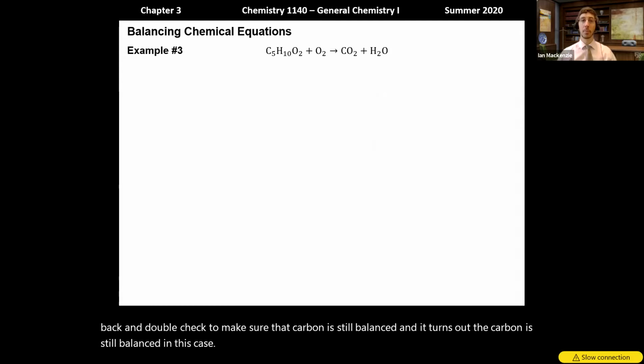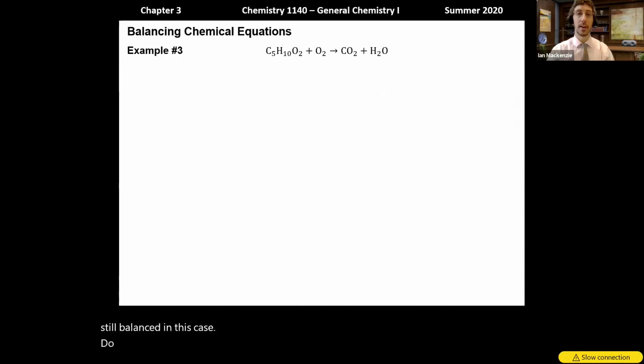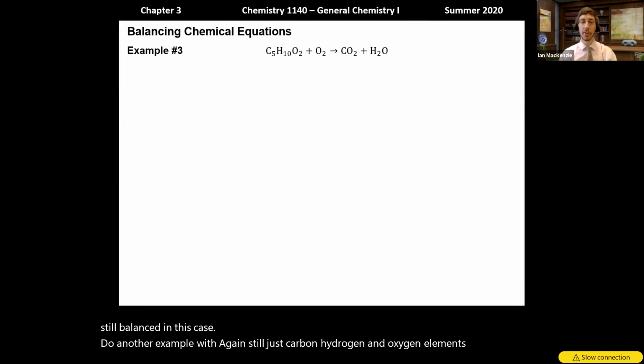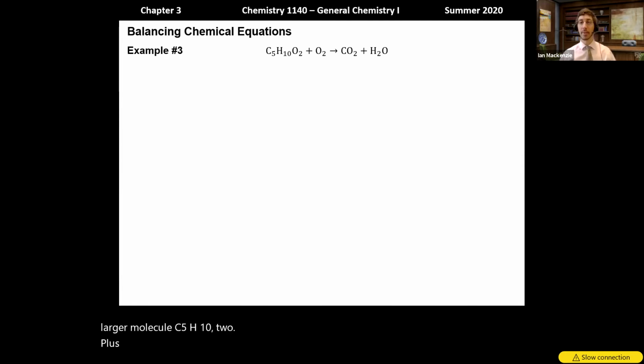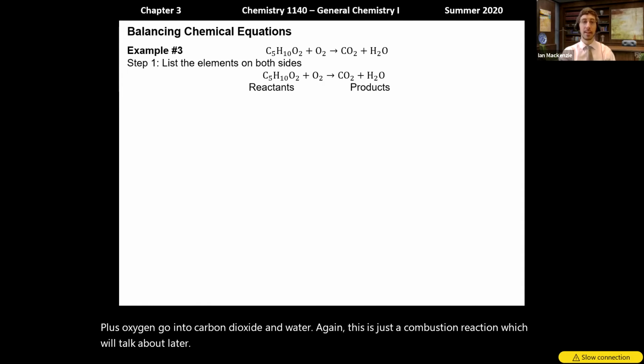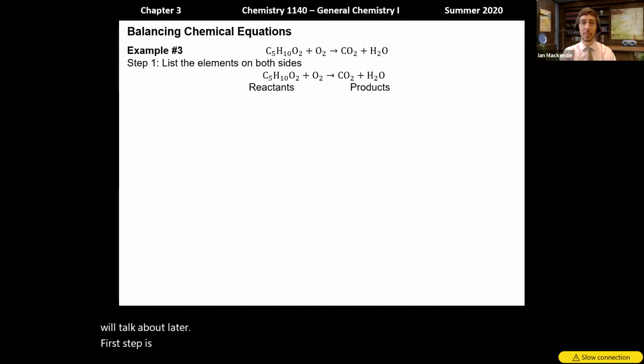Let's do another example with, again, still just carbon, hydrogen, and oxygen elements, but a slightly larger molecule, C5H10O2, plus oxygen going to carbon dioxide and water. Again, this is just a combustion reaction, which we'll talk about later. First step is list all of the elements on both sides. So here's my chemical formula again.